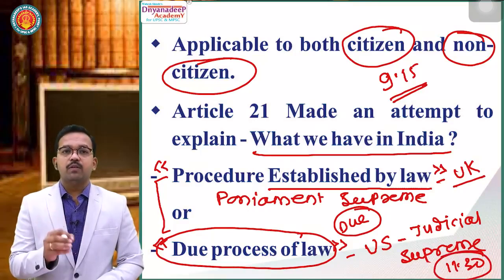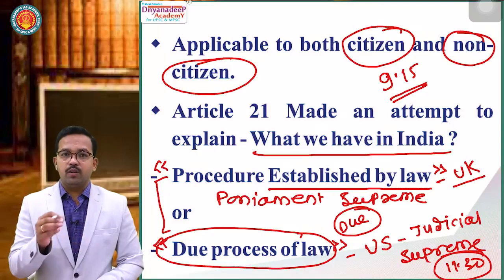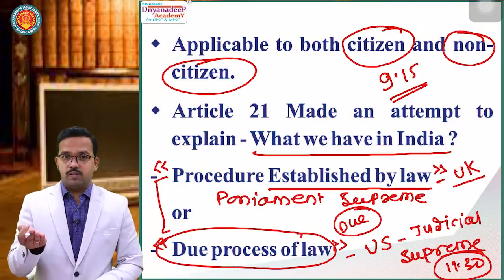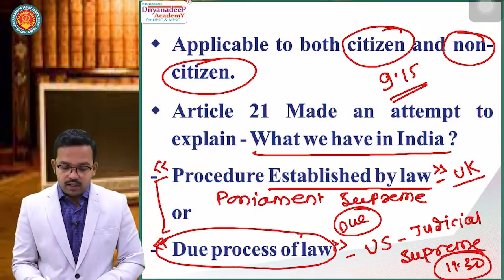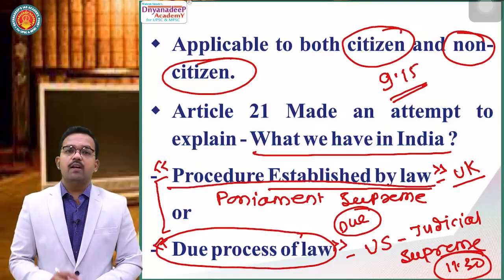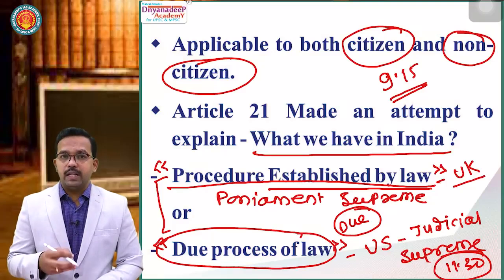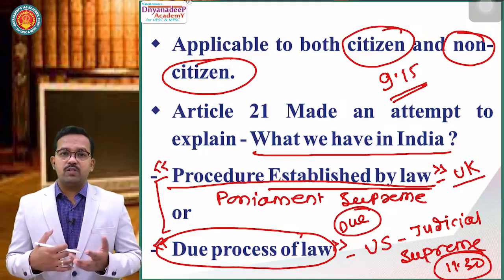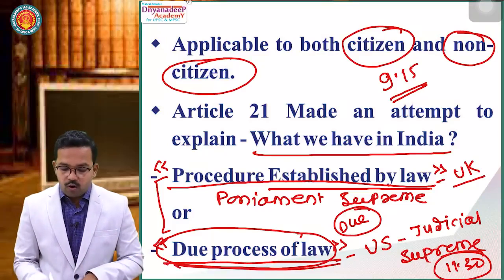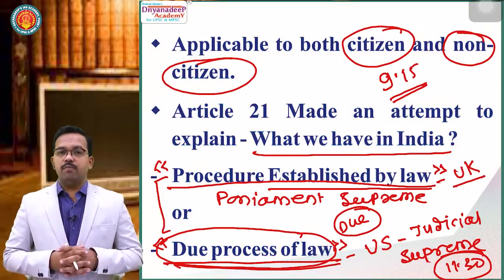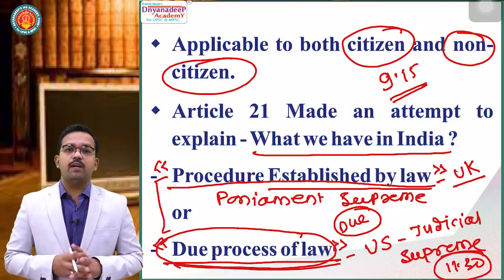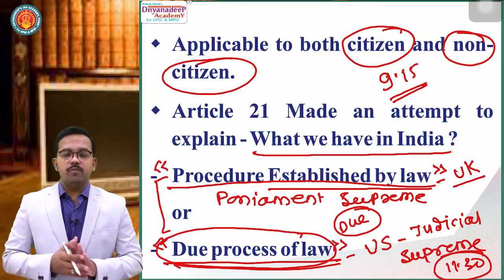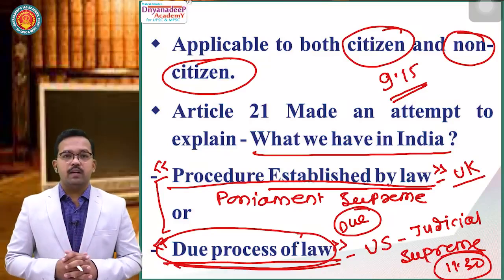So when we take the word by word meaning of a particular law or a statute, what is being said in words, and we do not go into the intentions, it is procedure established by law. Whereas when we take a rational decision, when we go into the intentions of a particular thing, when you think about what the intentions are, what the possible outcomes are, what is rational, what is good, that is called due process of law. That's why Article 21 makes an attempt to explain various judicial decisions: what we have in India, whether we have parliamentary supremacy or judicial supremacy. I will make an attempt to explain this in this very simple article. Clear? Now see.